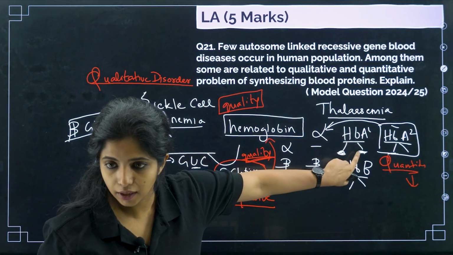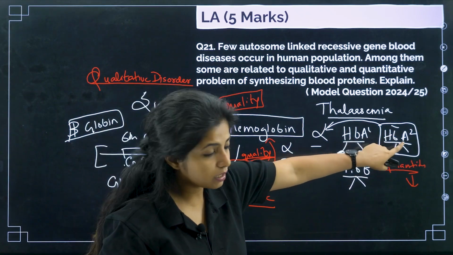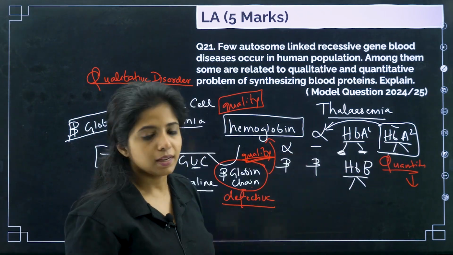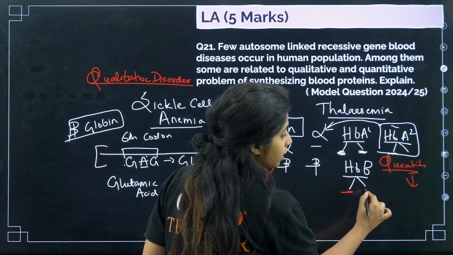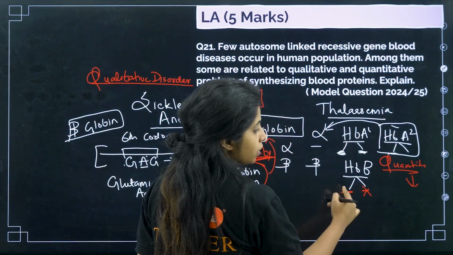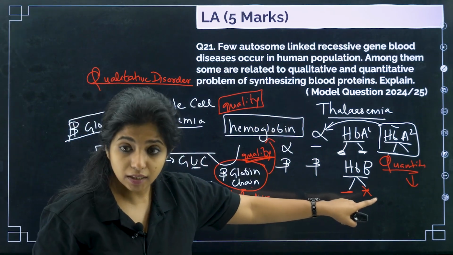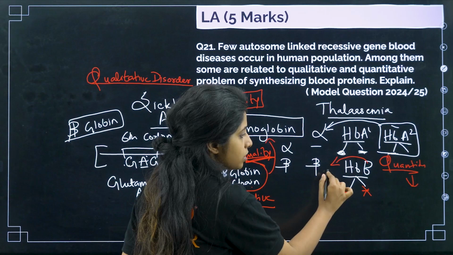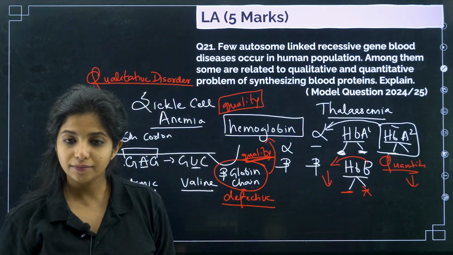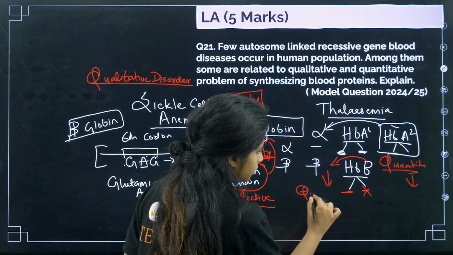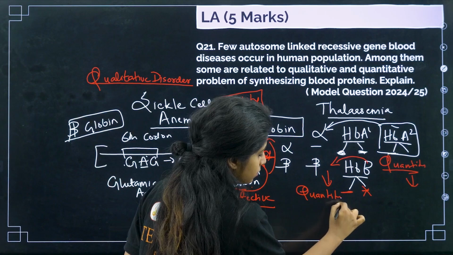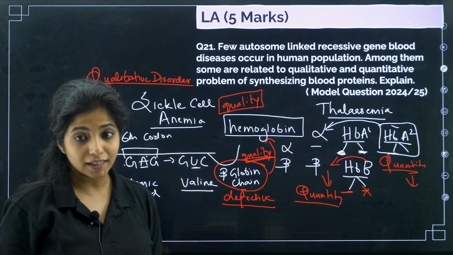Similarly, if one allele is working and another allele is not working, still this is producing beta globin chain, but the amount is really less. The quantity is less. So that is a problem.